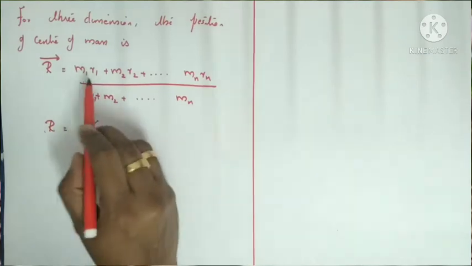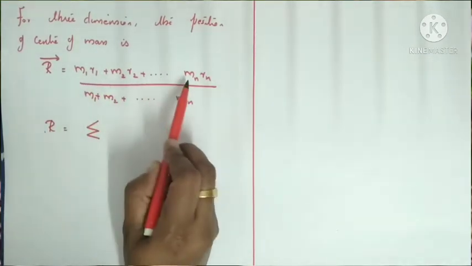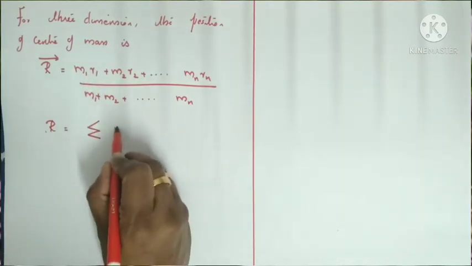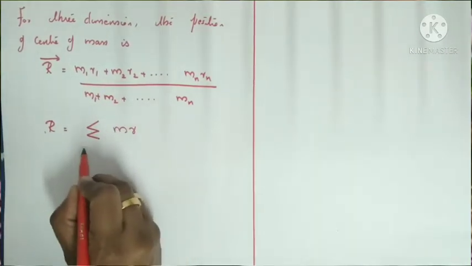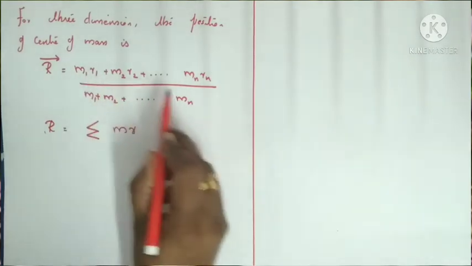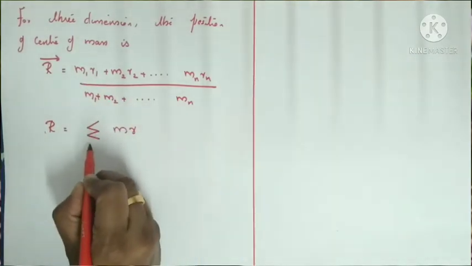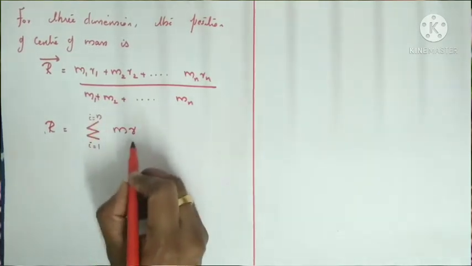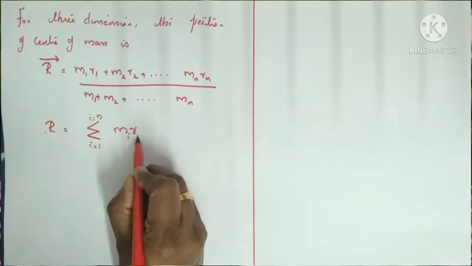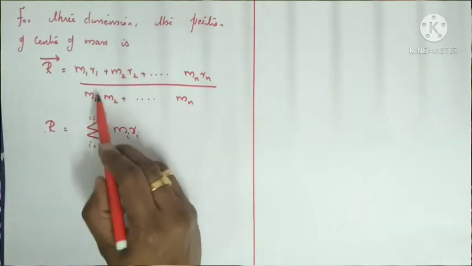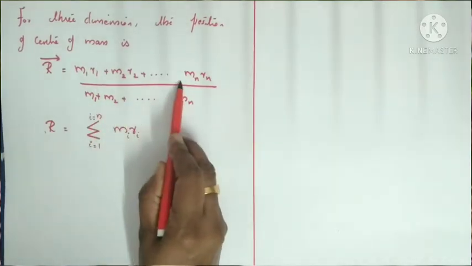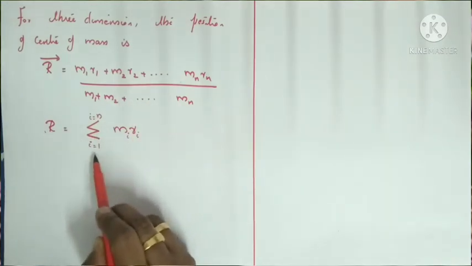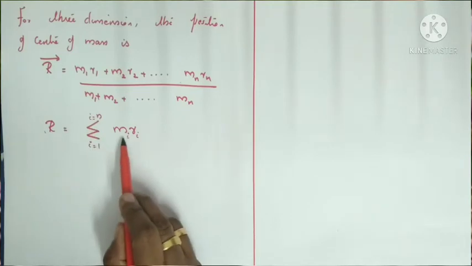What are the changing values here? In the numerator, the changing values are the mass and the distance. So here we can write m r. Here m and r are varying, no? So it varies from i equal to 1 to i equal to n. Here we can write m_i r_i. Mass and distance, the positions, are varying, so here we can write summation. Summation means sigma, i equal to 1 to n, m_i r_i.